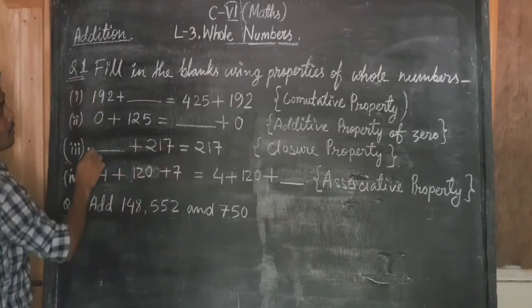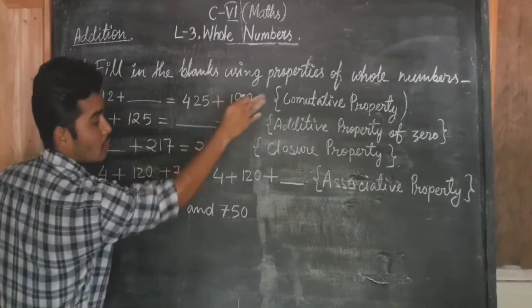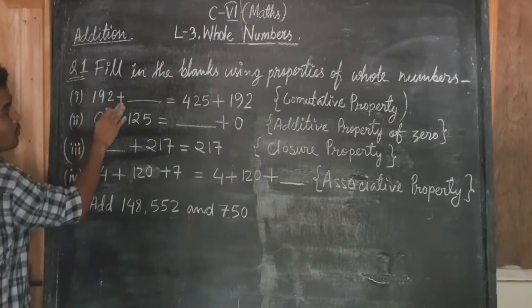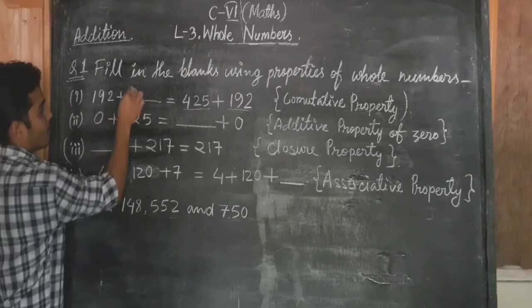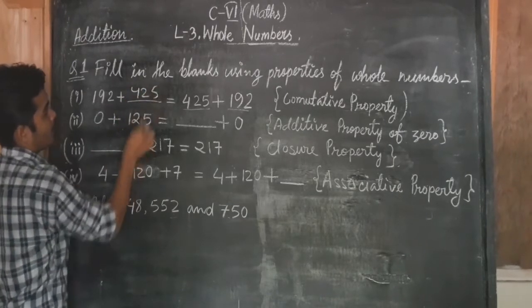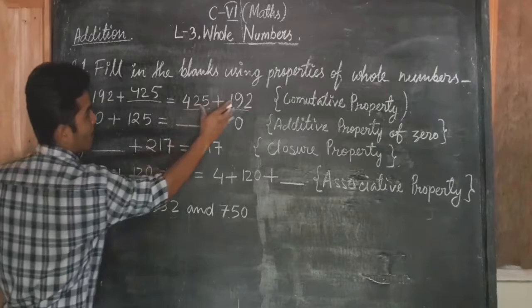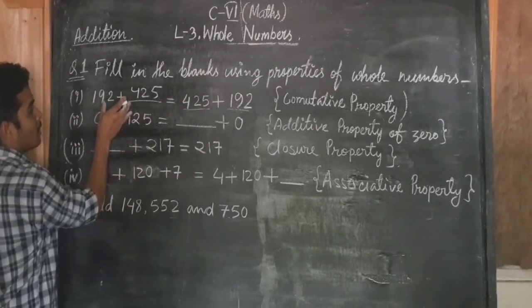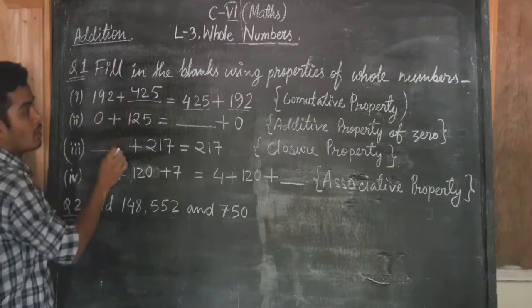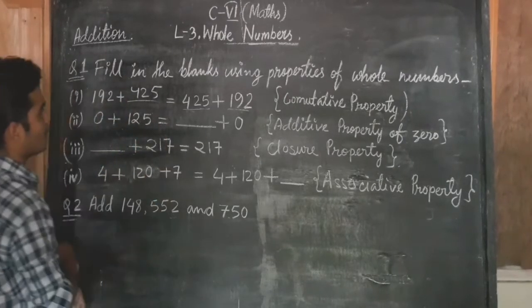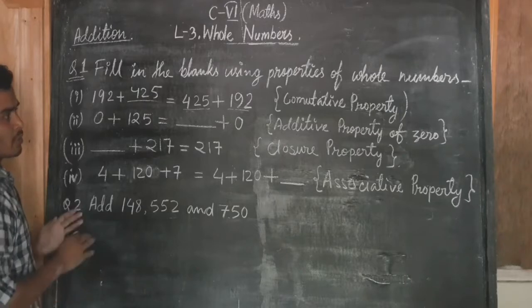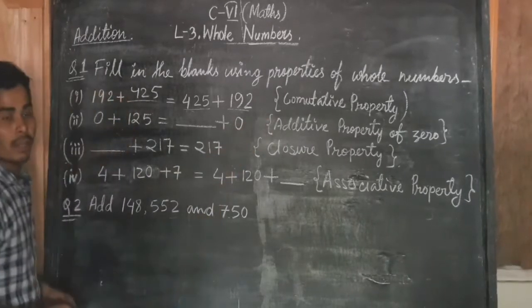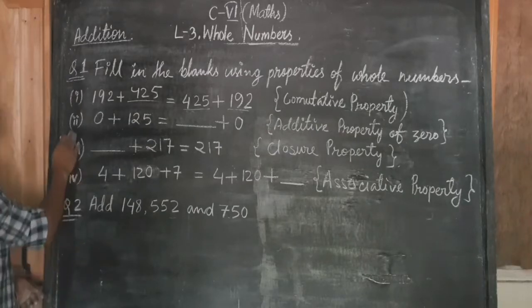Look at this question. Fill in the blanks using properties of whole numbers. You can see 192 plus 425. The result obtained by adding these two numbers will be the same as adding them in the other order. If we add any two whole numbers in any order, their answer will not change. This property of whole numbers is called commutative property.